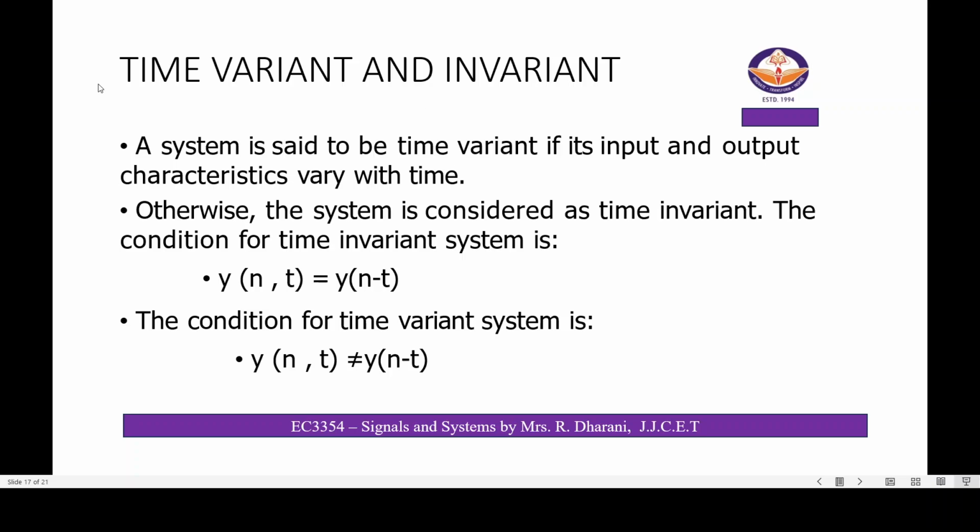Next, we will see time invariant and time variant systems. A system is said to be time variant if its input and output characteristics vary with time. Otherwise, the system is considered time invariant. The condition for a time invariant system is y of n comma t equals y of n minus t. The condition for a time variant system is y of n comma t not equal to y of n minus t. That means if the system is time variant, the output and input vary with time. If invariant, the output does not vary with time.